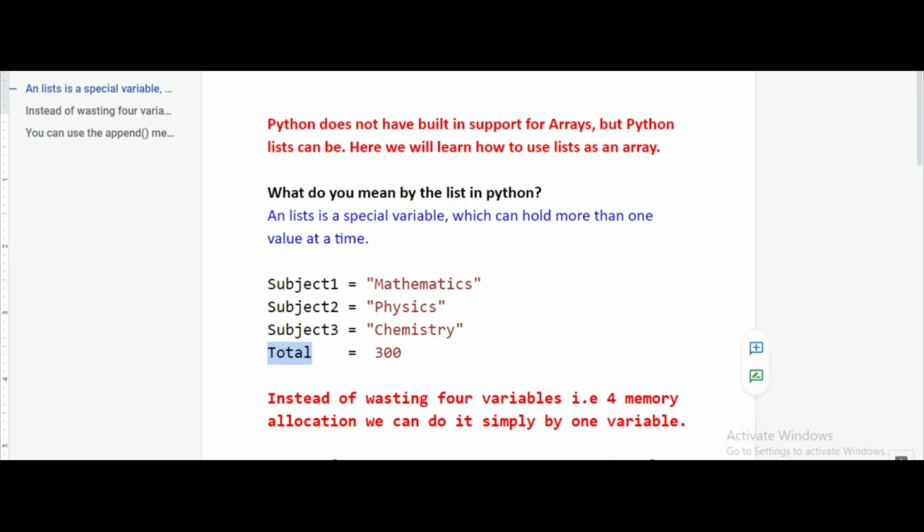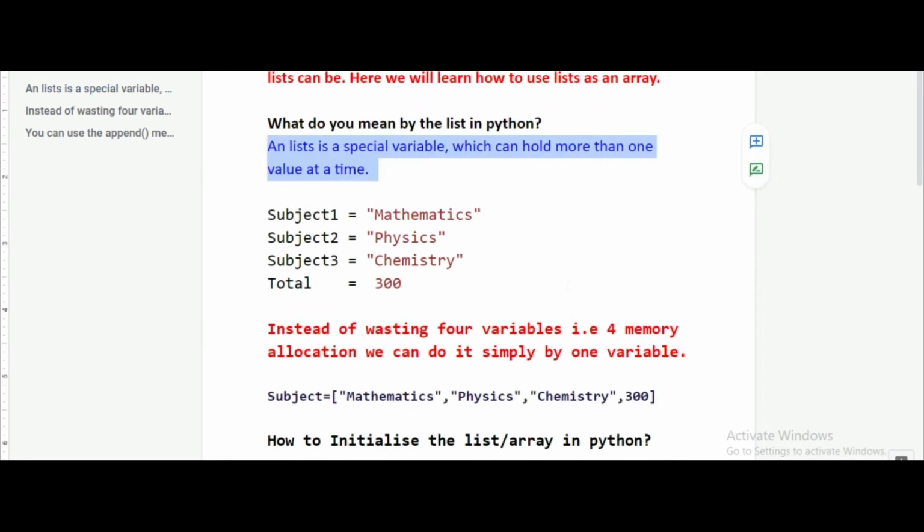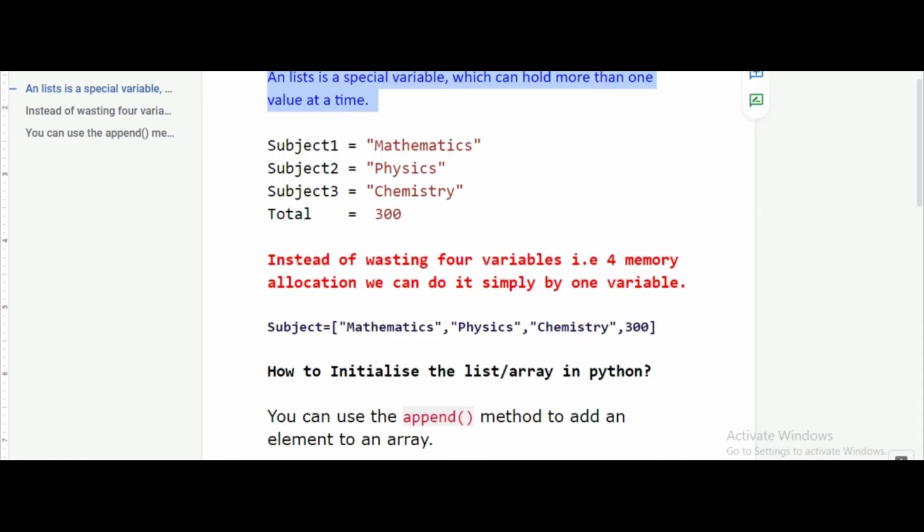So, a list is a special variable which can hold more than one value at a time. Till now, whatever we have seen here, these variables can hold only one value, but a list is a special variable which can hold more than one value at a time. And the example is this one.